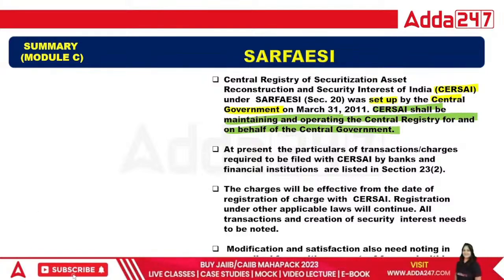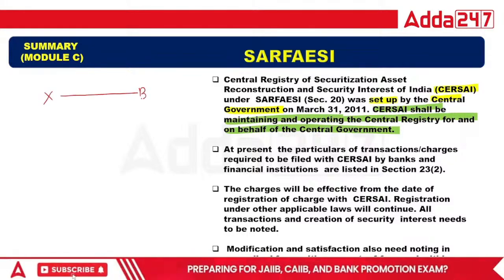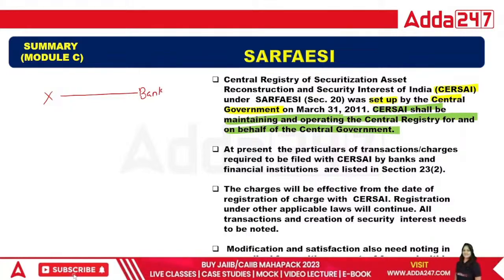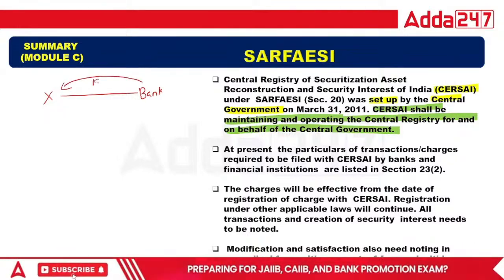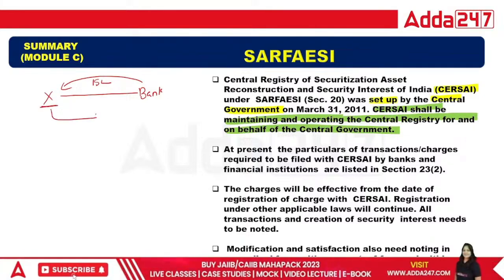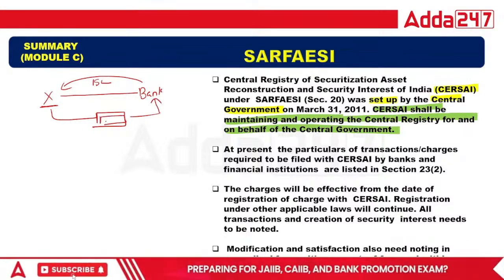Suppose this is X person and this is bank, right? So we know that when the bank gives a loan to the X person, suppose 15 lakh, in this case X person will give the security to the bank, right? So this is your security.